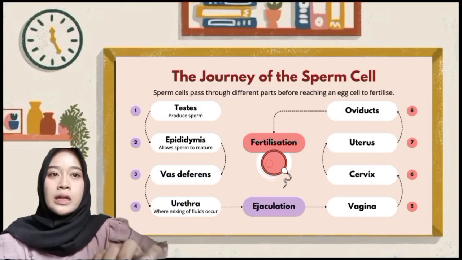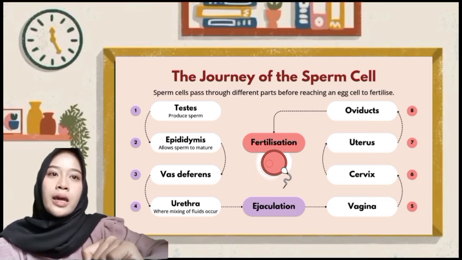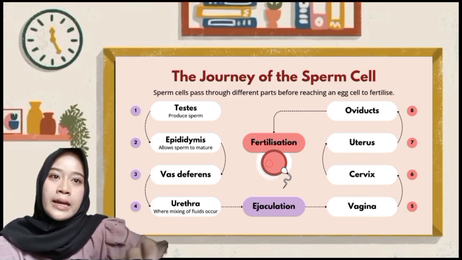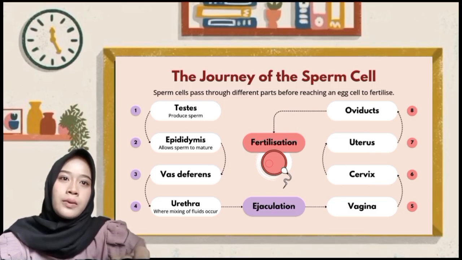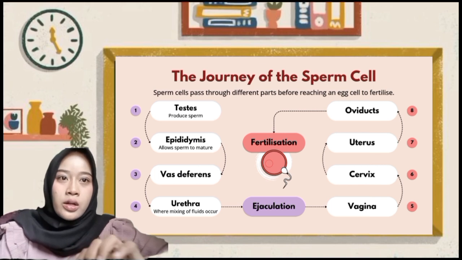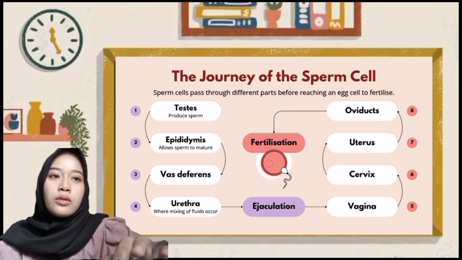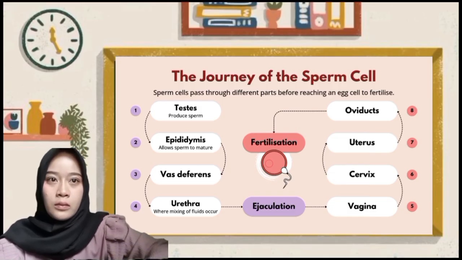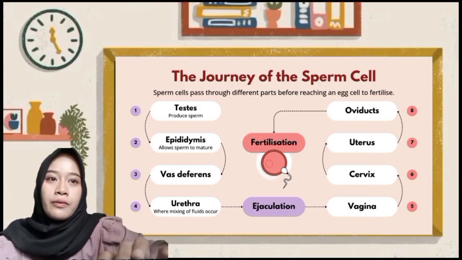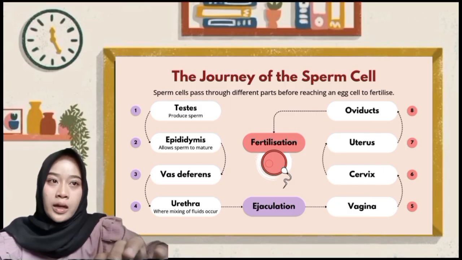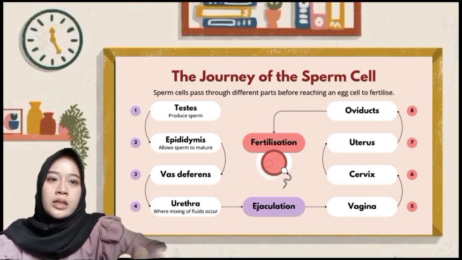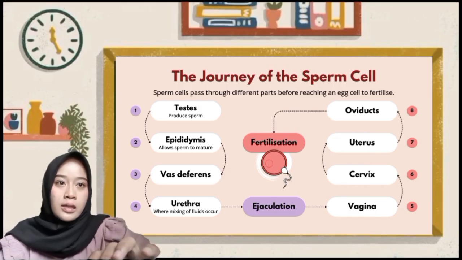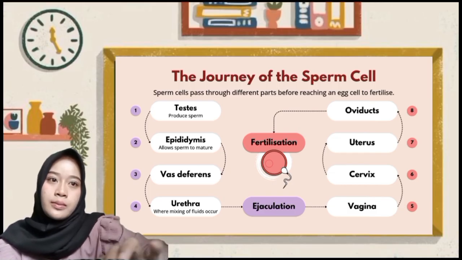The journey of a sperm cell. Now let's look at the journey of a sperm cell. Sperm are produced in the testes and mature in the epididymis. They then travel through the vas deferens and urethra before leaving the male body during ejaculation. Inside the female reproductive tract, sperm travel through the vagina, cervix, and uterus to reach the oviduct. If a sperm successfully meets an egg cell, fertilization occurs.